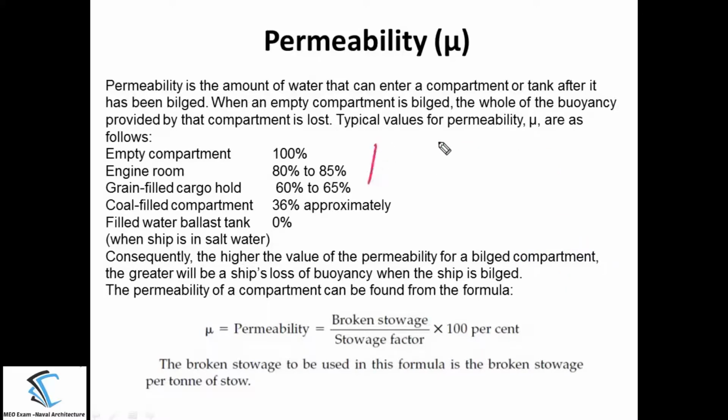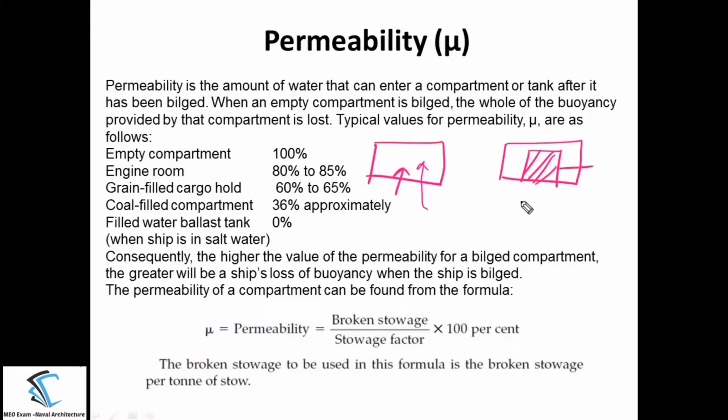Now I will take one example. You have an empty compartment, or you have one more compartment here. Inside that there will be some cargo or engine room. Engine is there. Now consider that if this compartment gets damaged, what will happen? Whatever buoyancy is provided by this compartment, that whole buoyancy you are going to lose, because the complete amount of water will enter inside this compartment.